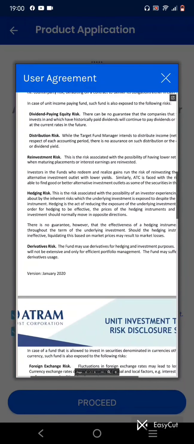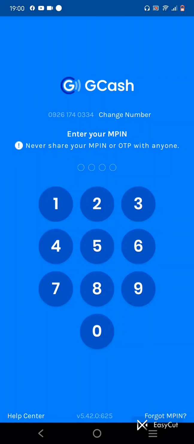Derivative risk. The fund may use derivatives for hedging and investing purposes.